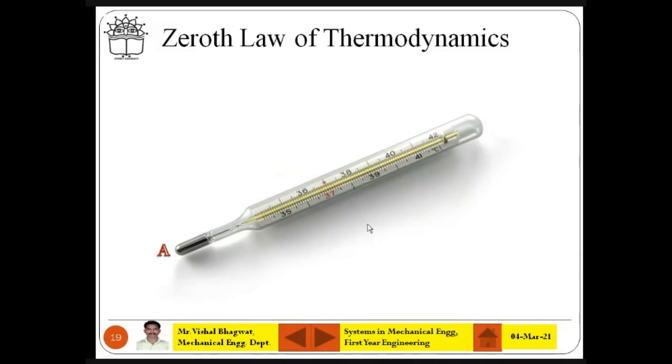It is the thermometer. So in part A, you can see there is a hot bath, or a hot cup of tea, you can say. When it is in contact with this metallic bulb, the hot water or hot tea is transferring heat to the metallic bulb. It will transfer to the glass, and later to the mercury inside it.